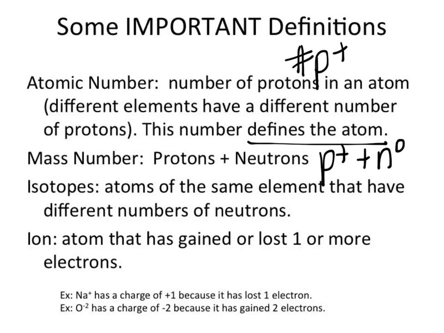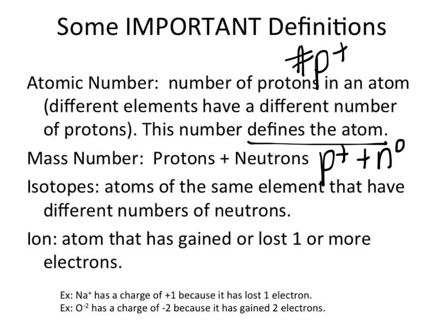So if I tell you you have 32 protons, then look up there and tell me what's the mass number if you have 32 protons. 73. So if you have 32 protons, then your mass number is 73, and that means how many neutrons do you have? 73 minus 32 gives me 41. 41 neutrons.